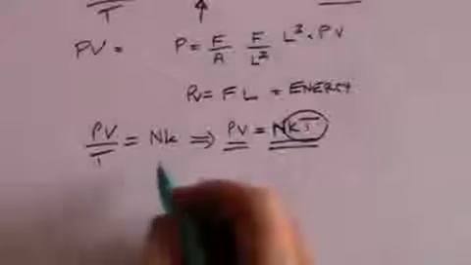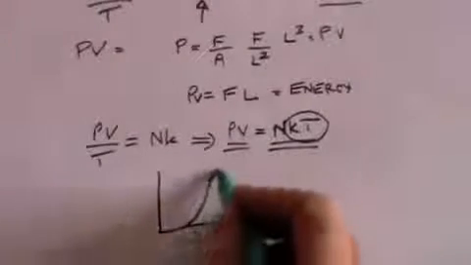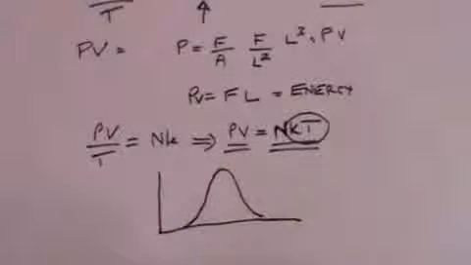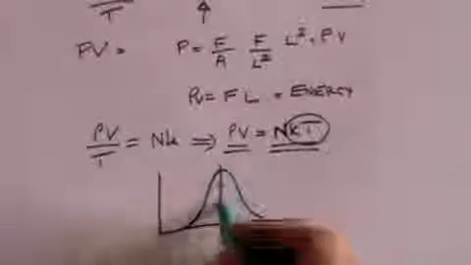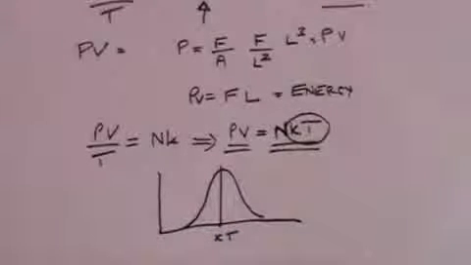So, in fact, there will be a distribution of energies, but the average energy per atom will be KT. And so on average we can say that the energy of each atom is KT.